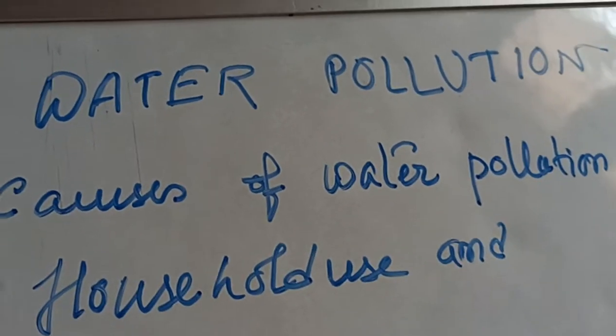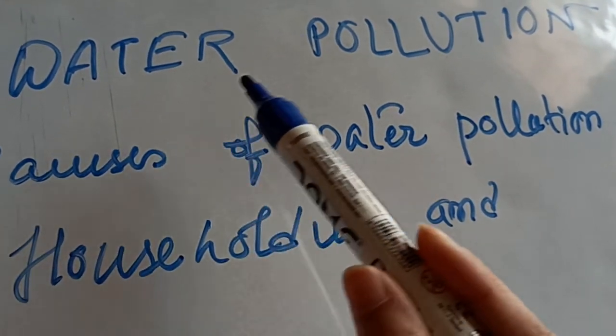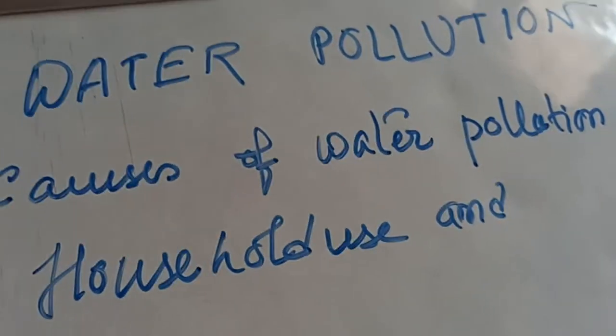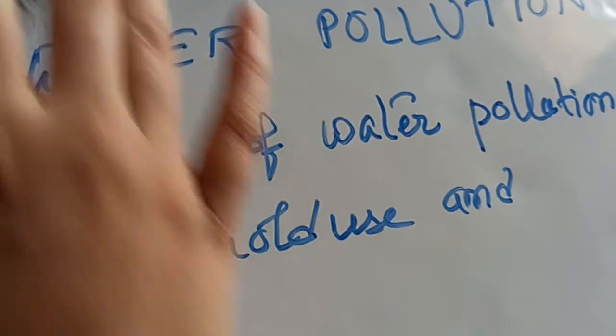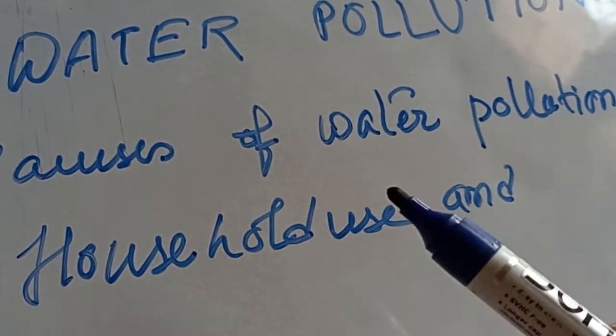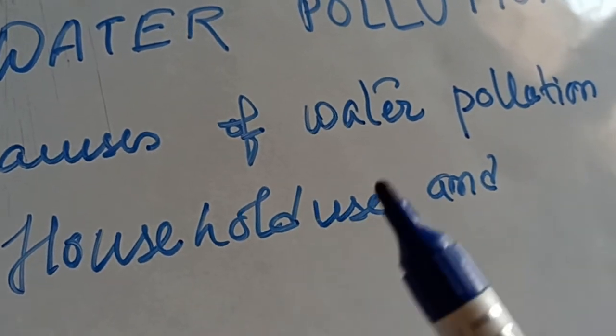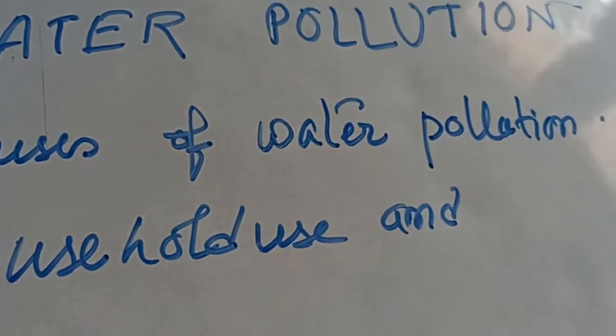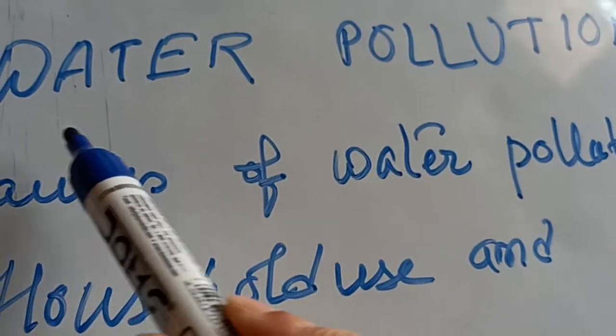In the last video I explained the definition of water pollution. So what is the definition of water pollution? It is the addition of any substance to the water that causes a change in its physical and chemical properties, which may be harmful for living organisms. That is what we call water pollution.